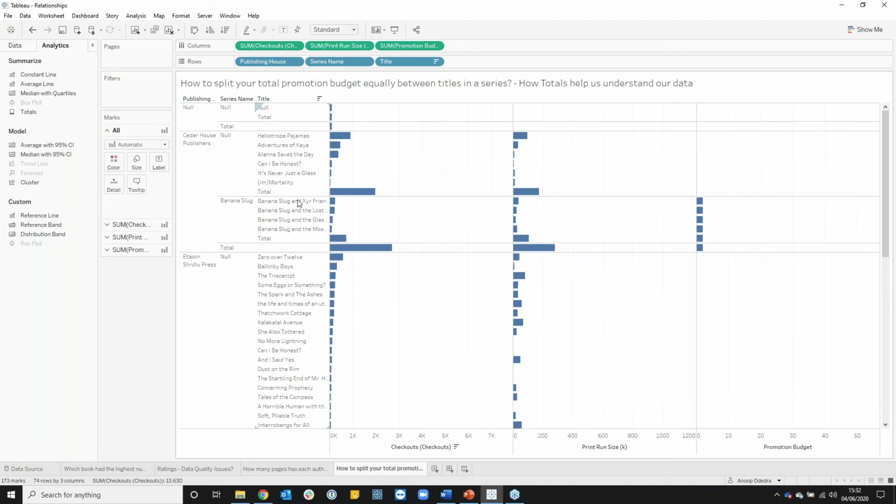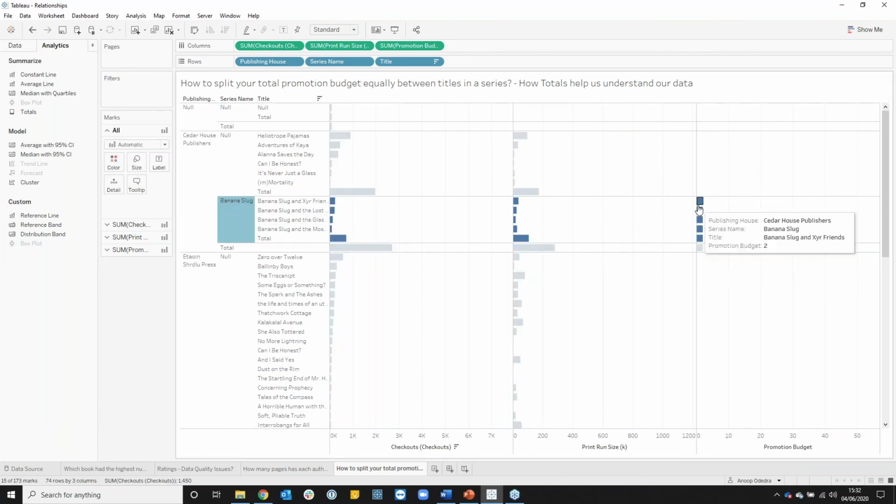You'll notice that, for instance, for this series, Banana Slug, there are 4 books which each have a promotional budget of 2, but the total is also 2. So that is actually matching the value for each actual book, which is a little bit confusing at first.